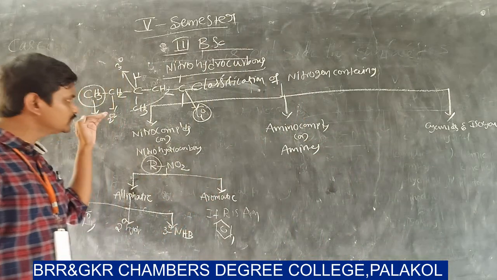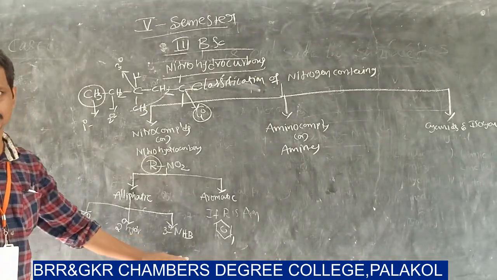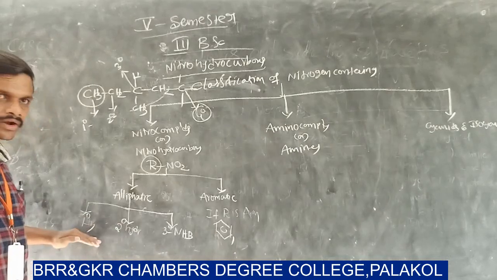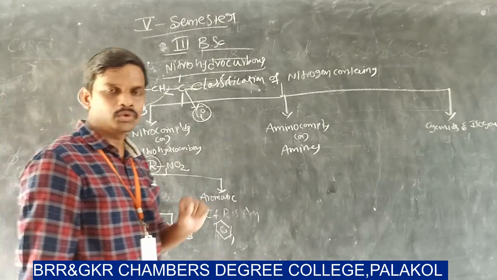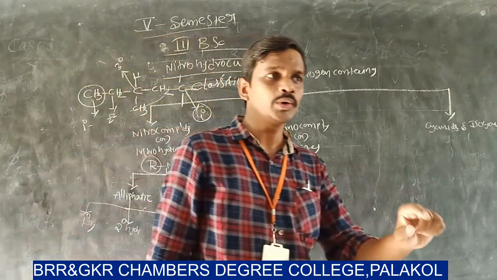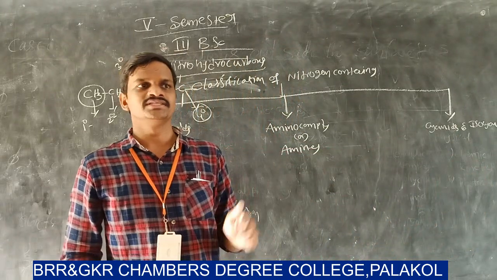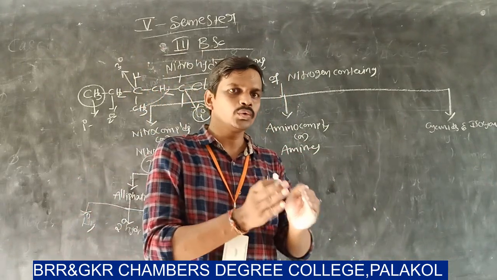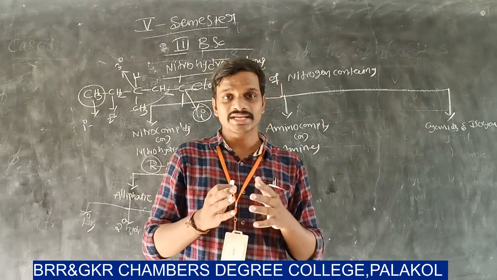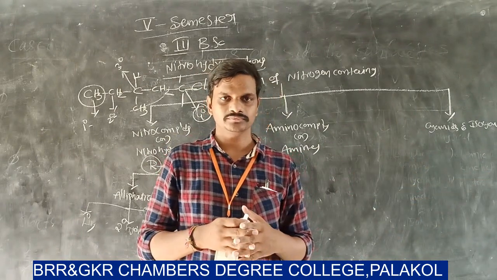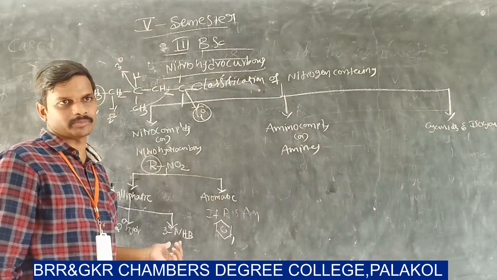Based on this, nitrohydrocarbons are classified into primary, secondary, and tertiary. In a primary nitrohydrocarbon, the NO2 group is attached to a primary carbon. In a secondary nitrohydrocarbon, NO2 is attached to a secondary carbon atom. In a tertiary nitrohydrocarbon, the NO2 group is attached to a tertiary carbon atom.